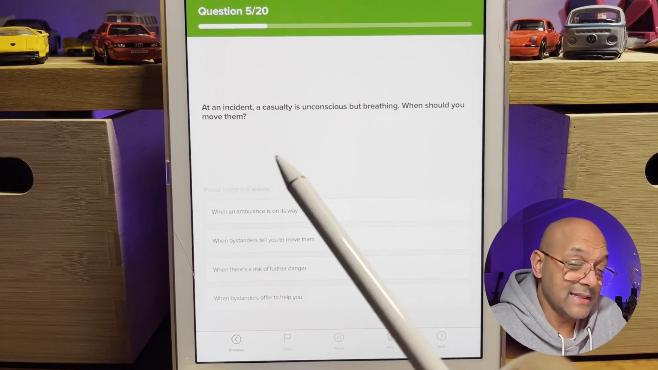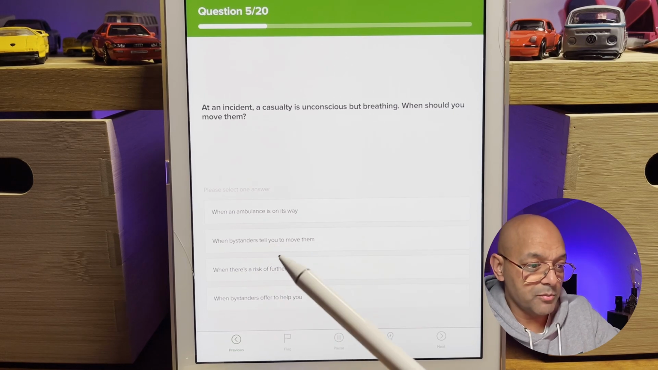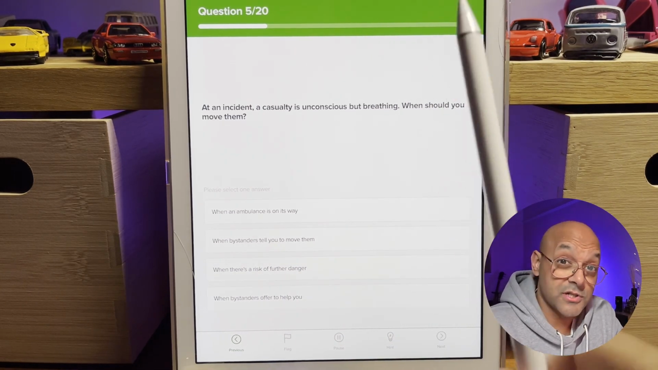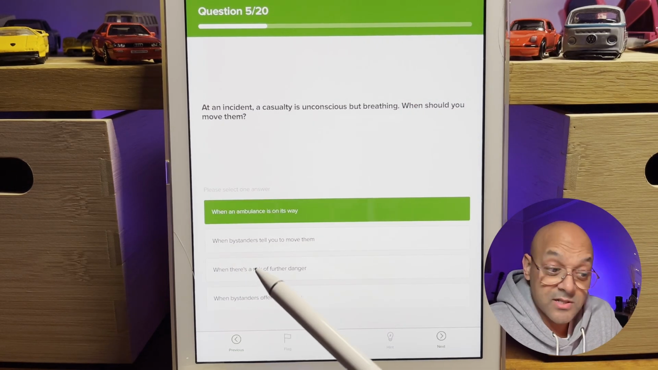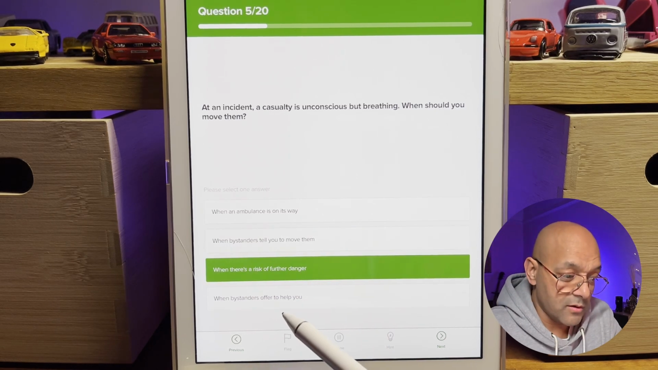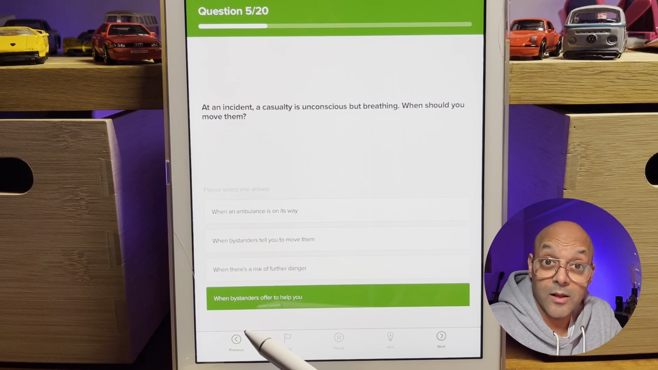Number 5. At an incident, a casualty is unconscious, but they're breathing. When should you move them? Okay, now the key words to pick out on there, they're unconscious, but they're breathing. Okay, when should you move them? When an ambulance is on its way, when bystanders tell you to move them, when there's a risk of further danger, or when bystanders offer to help you.